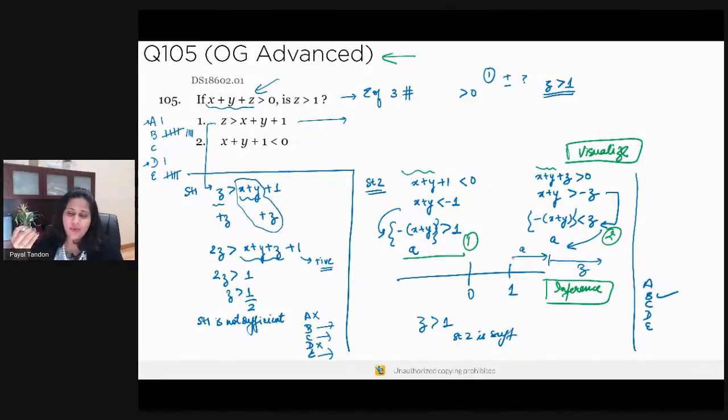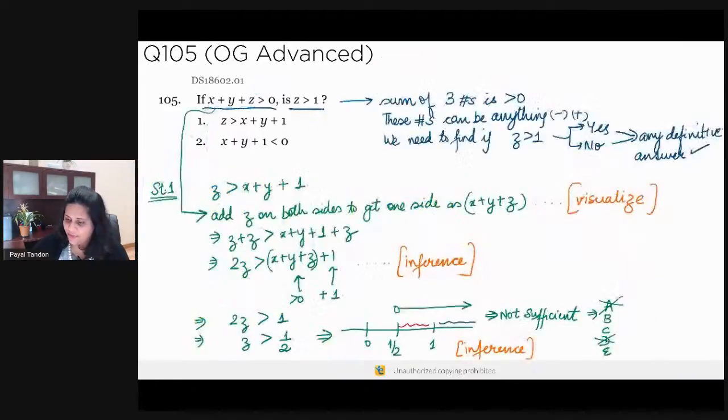Now, if this question had, and I am going to show you another question, I think it's the second question, in which we do assume values, because there is a certain defined criteria which I can utilize to assume values. But for this question, it's all about visualizing and figuring out how you should be approaching. So Akash and Rahul, and others also, if you were not able to utilize this kind of visualization to figure out your technique to solve this question, this is an indication. I want you to take that as feedback that you need to work on this skill. Okay, so, all right.